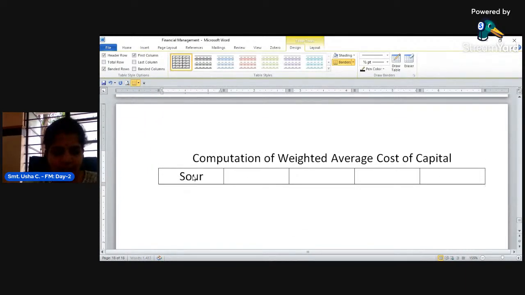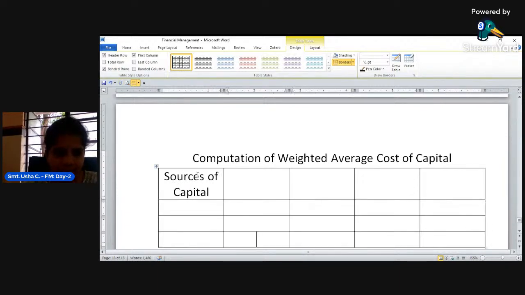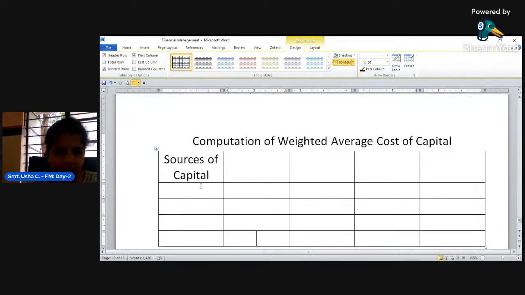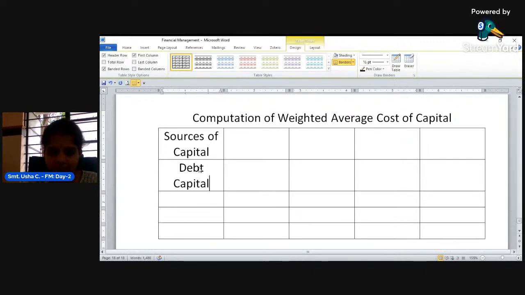First column is sources of capital. There are three different sources of capital. First one is debt capital, and this debt capital is having 8% interest.